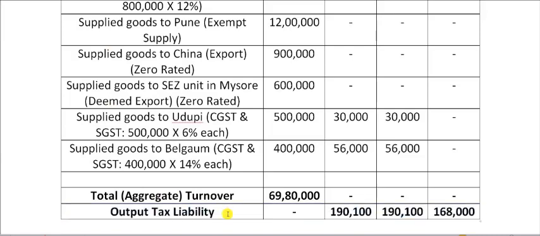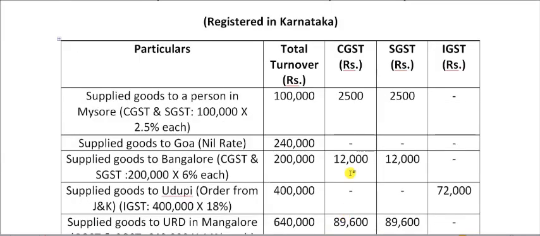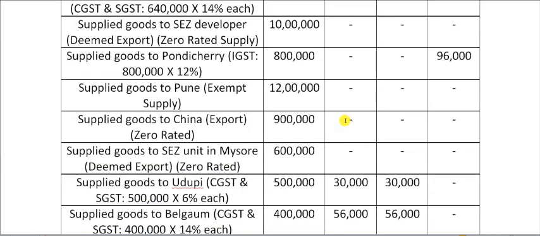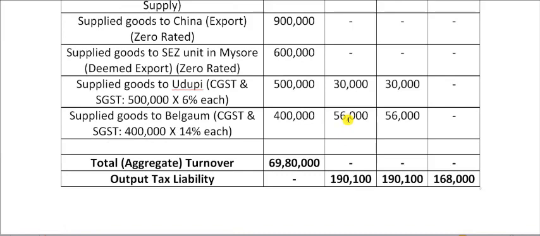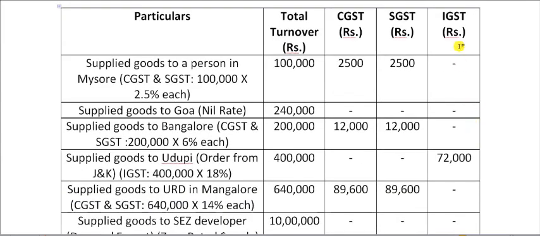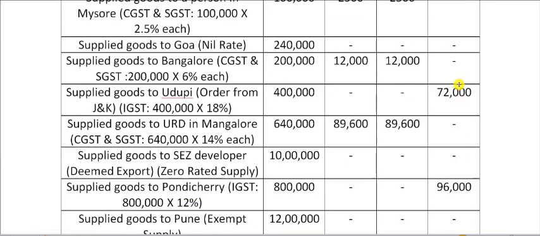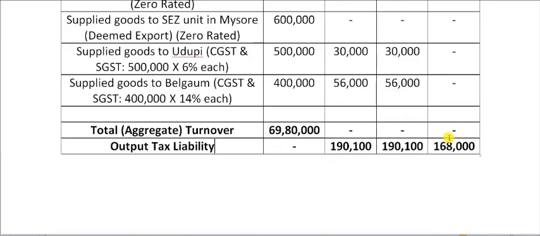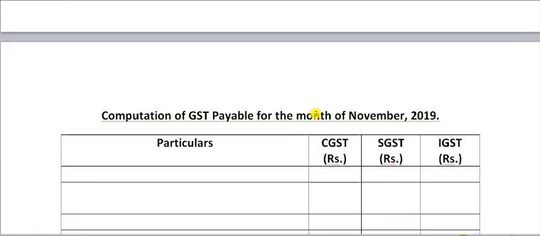And for output tax liability, in the case of CGST, we have to add 2,500, 12,000, 89,600, 30,000, 56,000, and we will get 1,90,000. Same is the case with SGST also. At last we'll add the total in the IGST column. So 72,000 and 96,000, when we add both, we'll get 1,68,000. So we have found out the total turnover and output tax liability.